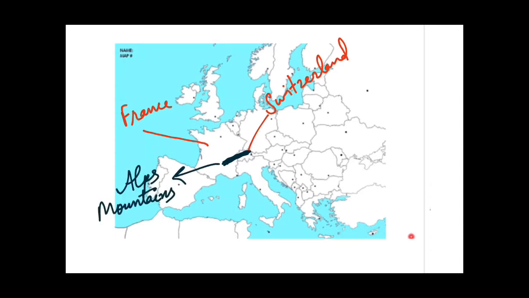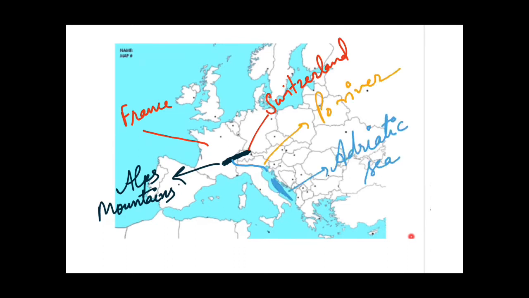So from these Alps Mountains originates a river, the Po River. It enters into Italy and then flows into the Adriatic Sea, as I told you. Also you must know that this is Italy, and these mountains are known as the Apennine Mountains. Some of the streams of the Po River originate from the Alps Mountains, and some also originate from the Apennine Mountains. You can see that some streams are coming from France and Switzerland, and some from the Apennine Mountains, and then the river flows into the Adriatic Sea.